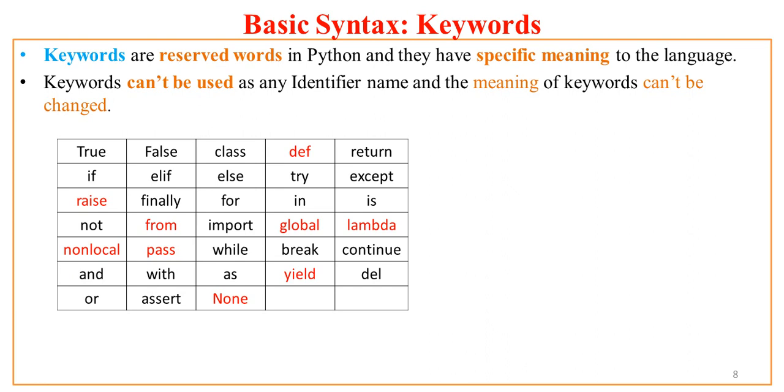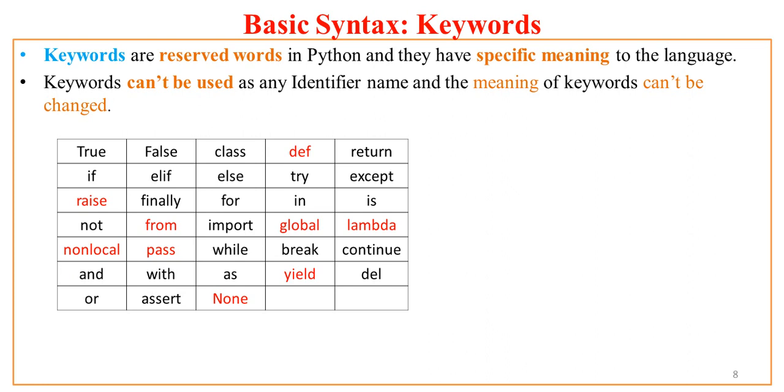Now here I have highlighted some of the words in red. The reason is that if you are C, C++ or Java programmers, perhaps you might have encountered the words which are in black color, but the words which I have highlighted in red are perhaps new in the world of Python.